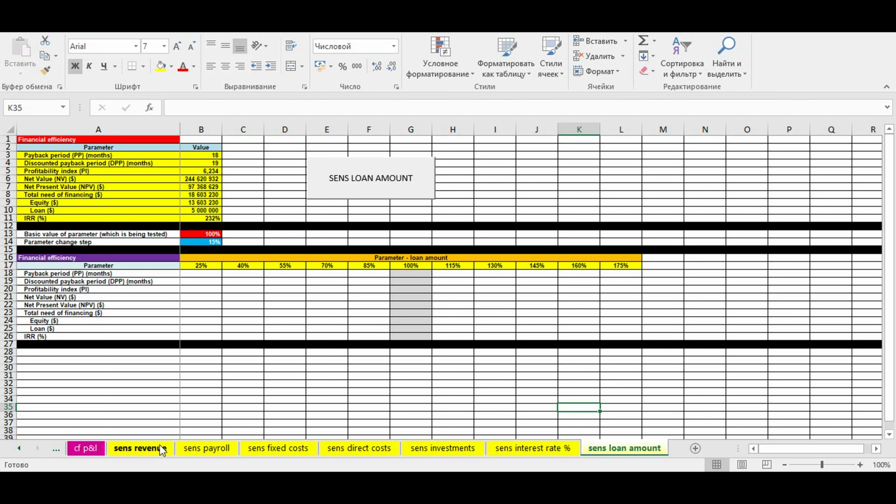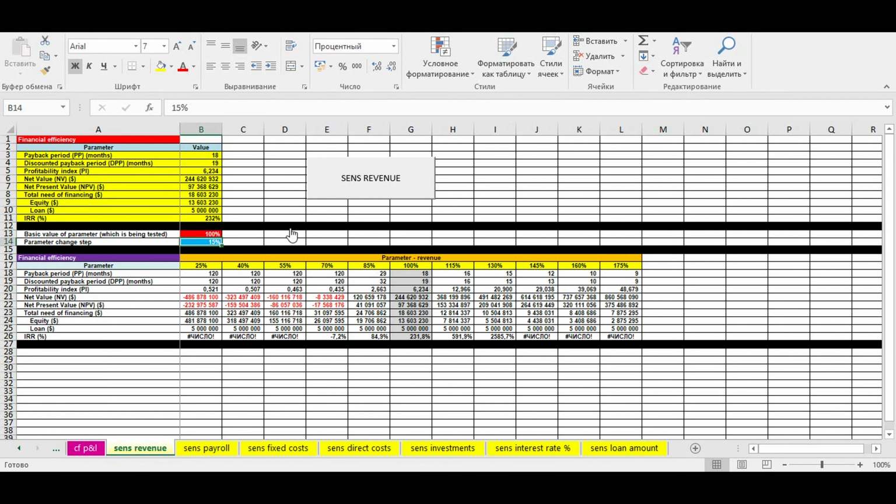How does it work? For example, let's go to the revenue sensitivity test. Here, we set the pace of increasing or decreasing the revenue. Then, we push the Sense button and see when our financial efficiency will go negative. Now, we see how stable our car wash business model is.